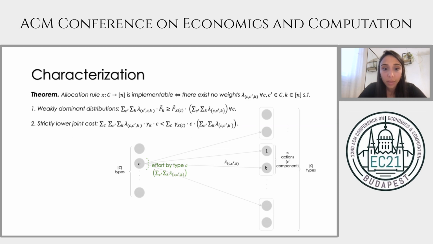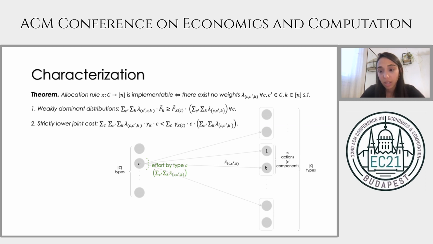We overcome the challenge of combining the two fields of hidden type and hidden action by presenting a characterization of implementable allocation rules that incorporates both the Myersonian and the contract theory characterization of implementable actions. We begin with the discrete case. Fix an allocation rule.